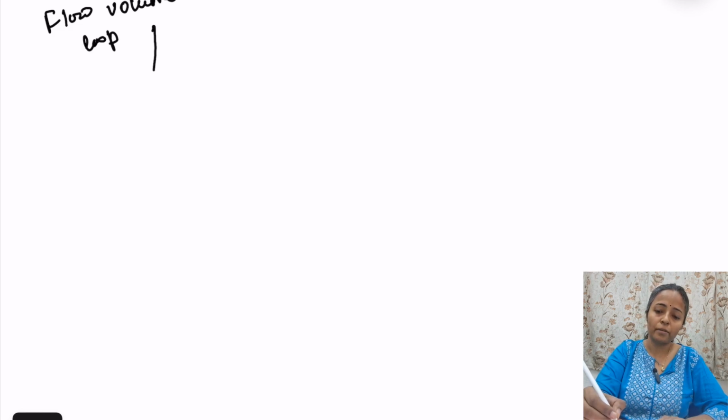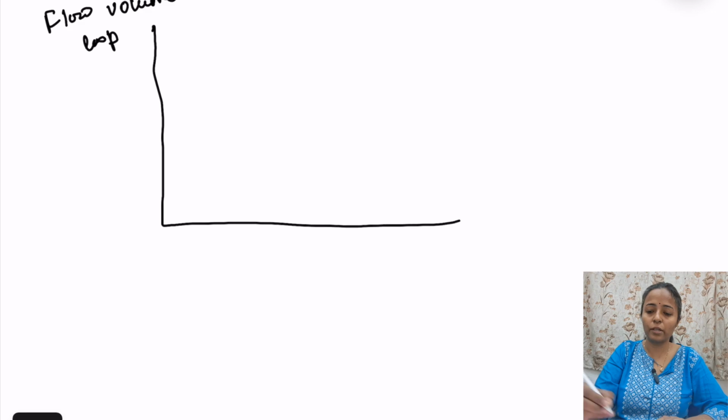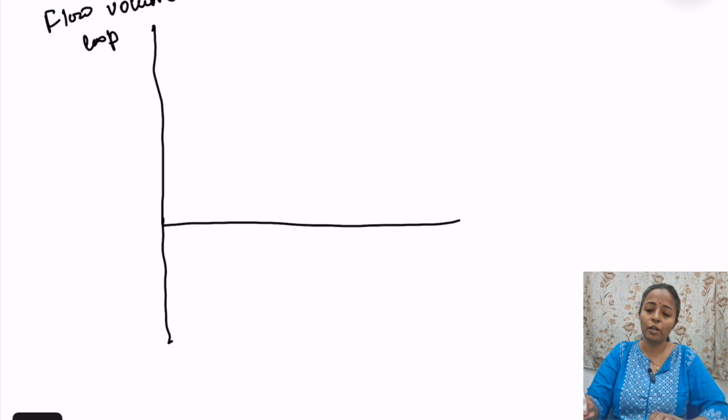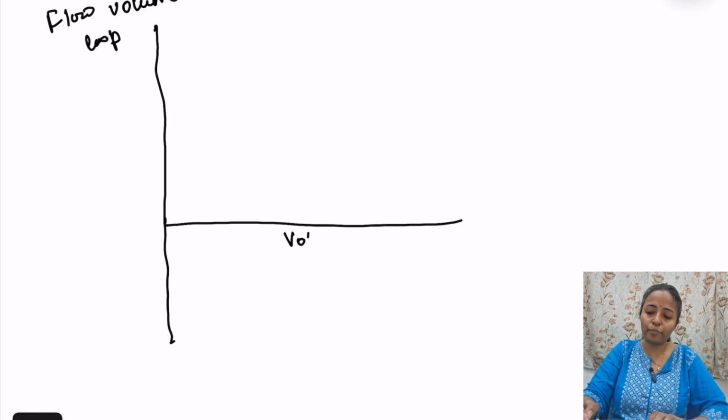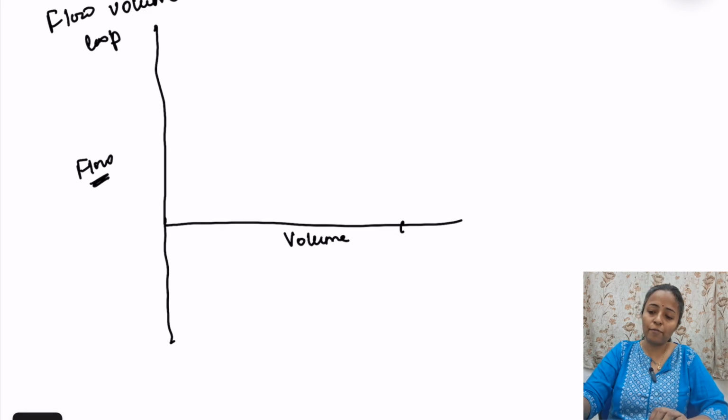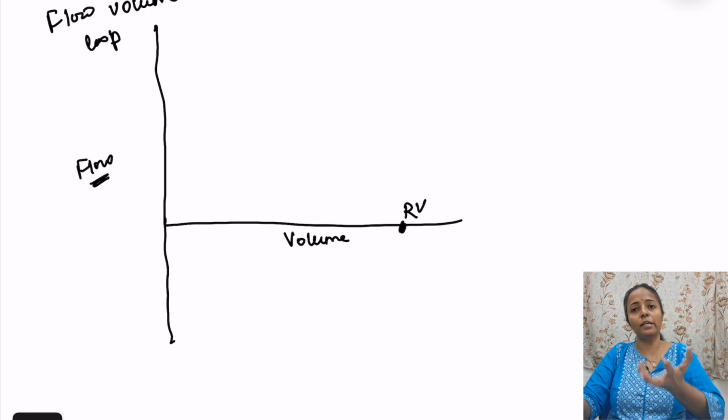Okay, तो flow volume loop में क्या होता है? तो as the name is suggesting, flow volume loop, how is this? See, I'll just draw the graph. Okay, तो इसमें जो ग्राफ है, it will be flow volume during inspiration as well as expiration. तो यहाँ पे हो जाएगा volume and Y axis is flow. Flow is basically telling volume which is moving per unit time. तो we will start from here, this is known as residual volume, क्योंकि we will talk about the inspiration.